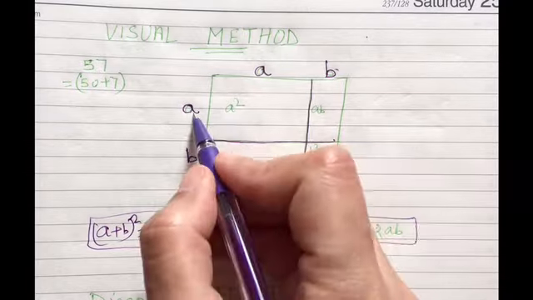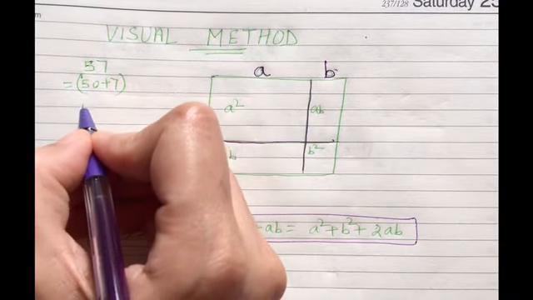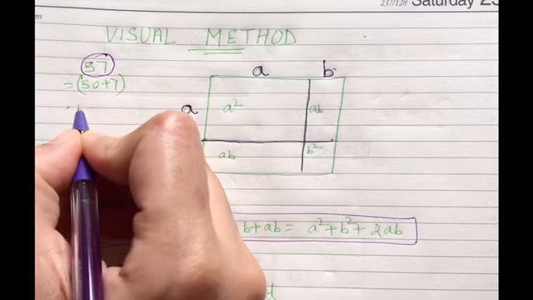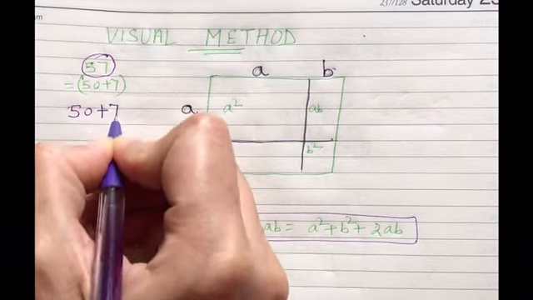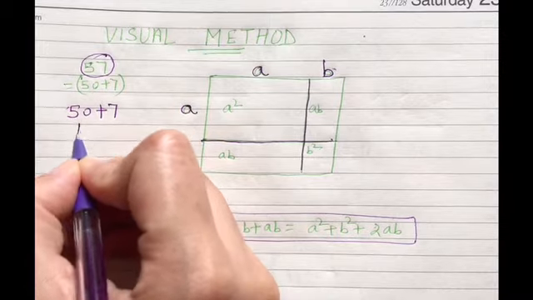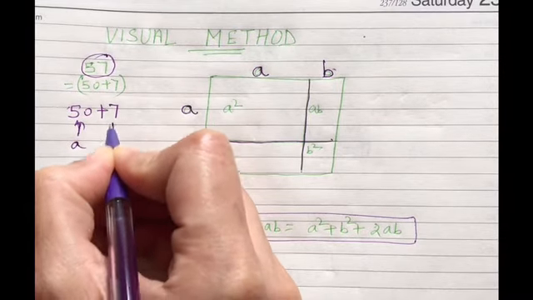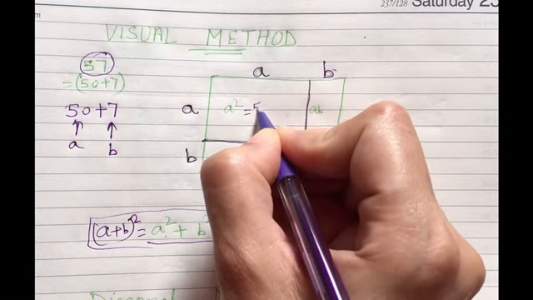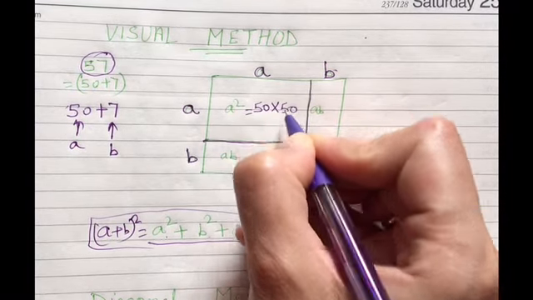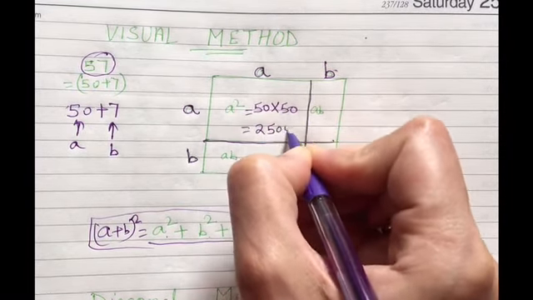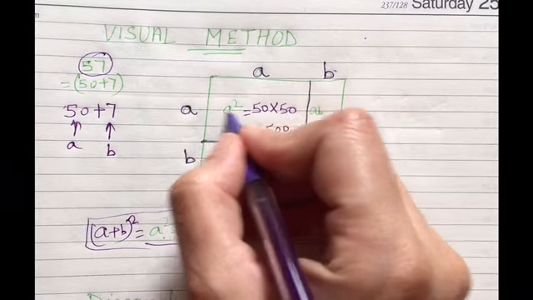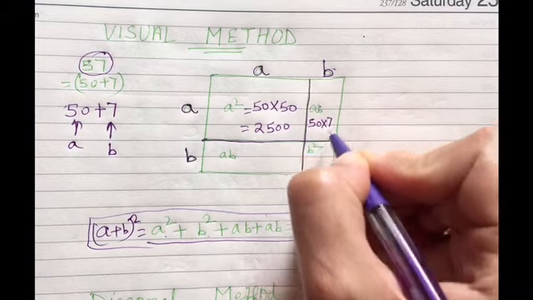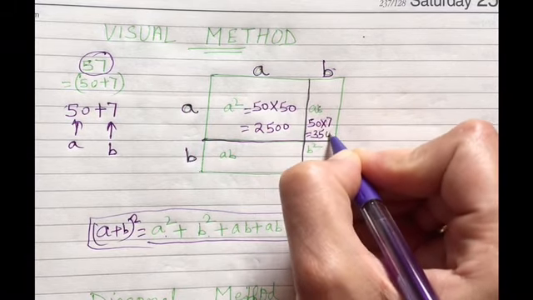Fine. So, let's multiply. We are taking the same example here, 57. 57 को हम कैसे लिखते हैं? 50 plus 7. Here this 50 will be A and 7 will be B. So, A square will be 50 multiplied by 50, which is 2500. यहाँ पर देखिए A and B. So, it will be 50 multiplied by 7, which is 350.